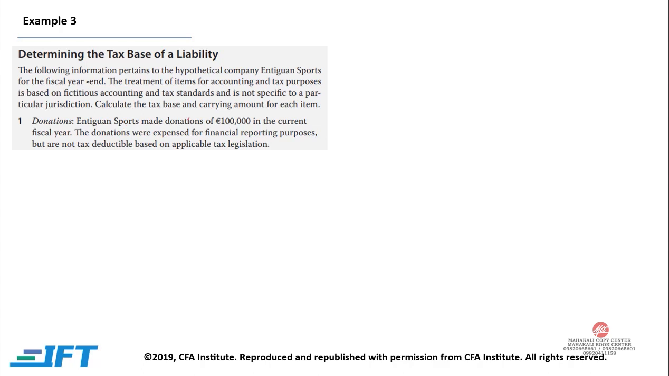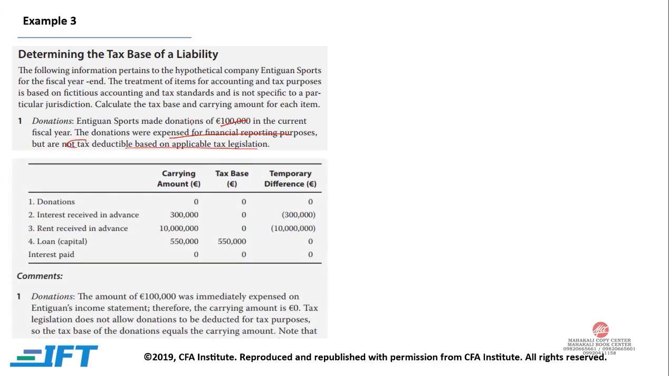Antigua Sports made a donation of 100,000 in the current fiscal year. The donations were expensed for financial reporting purposes but are not tax deductible based on applicable tax legislation. So this would be a permanent difference, because the donation was expensed for financial reporting purposes, but for tax purposes it is not tax deductible.